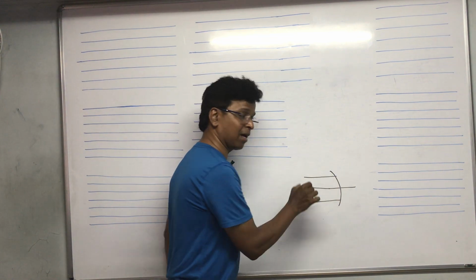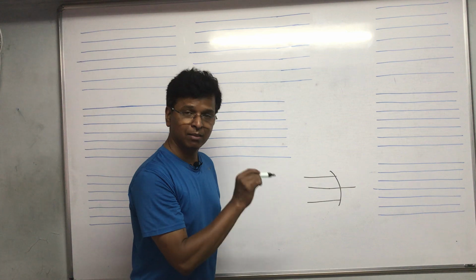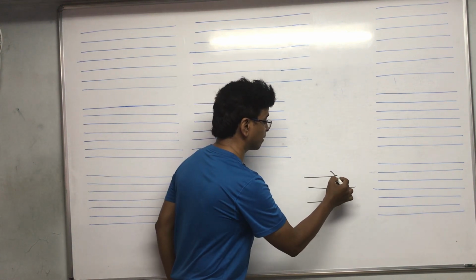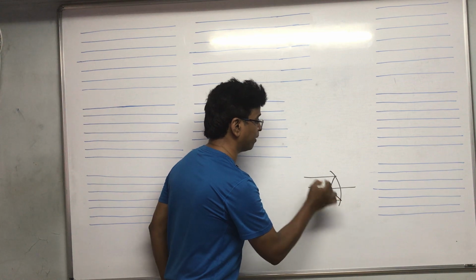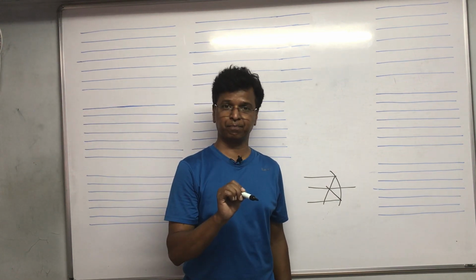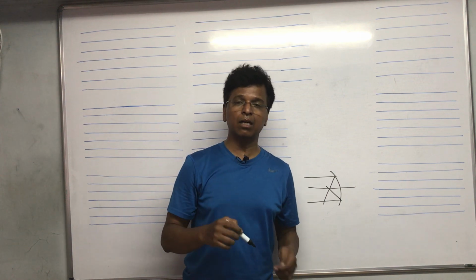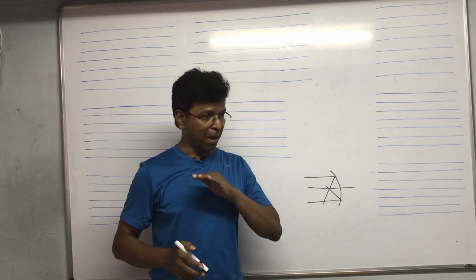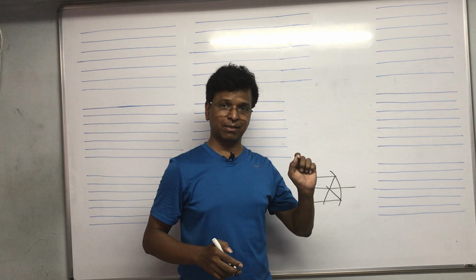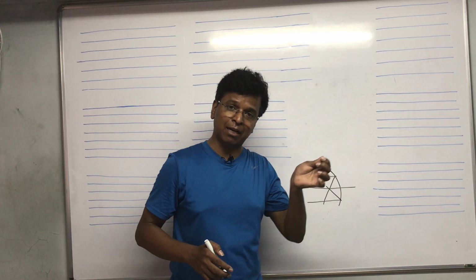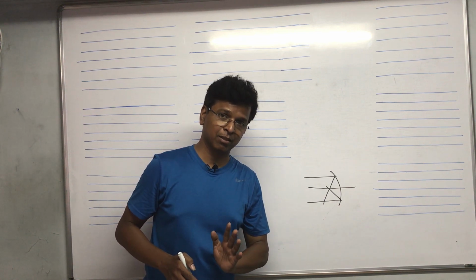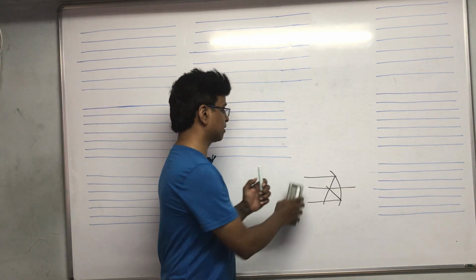These rays, which are parallel to the principal axis, when they reflect, come to a common point, and that point is called the focal point or focus. So whenever an incident ray parallel to the principal axis reflects, it will pass through the focal point. Understood this? So one combination is this.